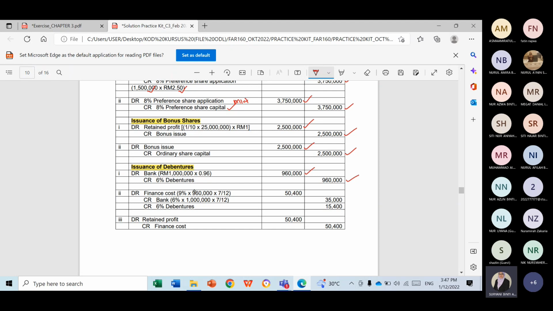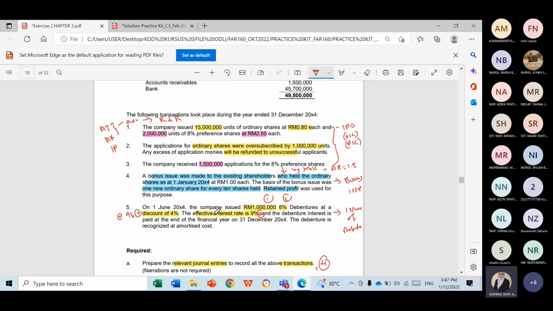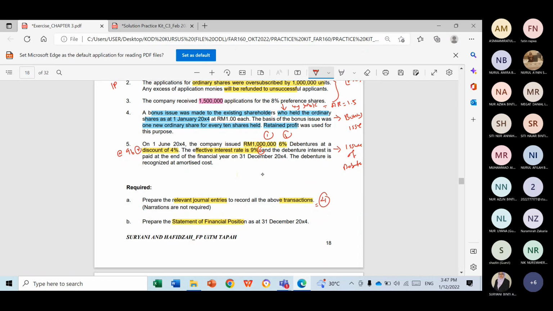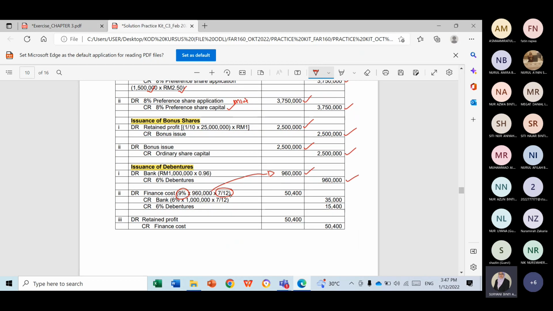Calculate the finance cost. Take the effective interest rate times the fair value of the debenture. And you have to prorate. Why? Because your accounting period starts on 1st January, year 4, and ends on 31st December, year 4. But somehow, the debenture started on 1st June. So June to December, is June counted or not? Yes, because it starts on the 1st. June, July, August, September, October, November, December. So 7 months. That is why you times with 7.